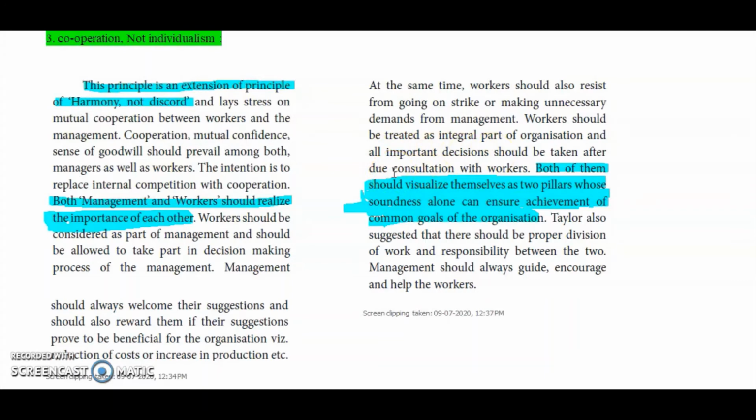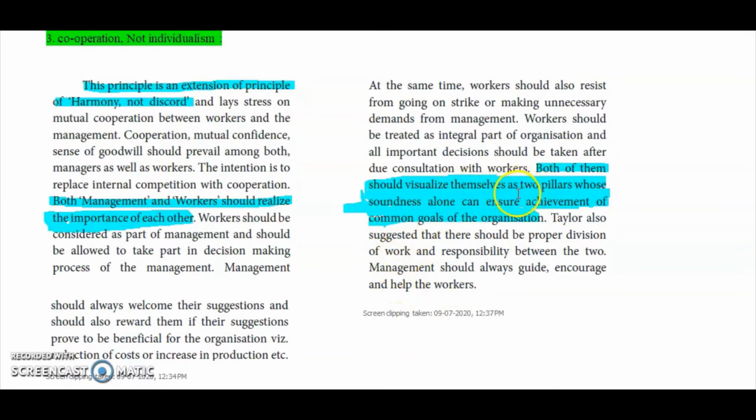I cannot fix on my own the work timings or the production capacity. The organization alone cannot produce it. What do I have to do? I have to make decisions with the workers. So he suggested that there should be a proper division of work and responsibility between the two. He also emphasized that they are the two pillars.